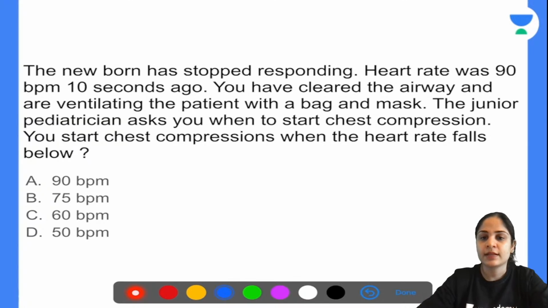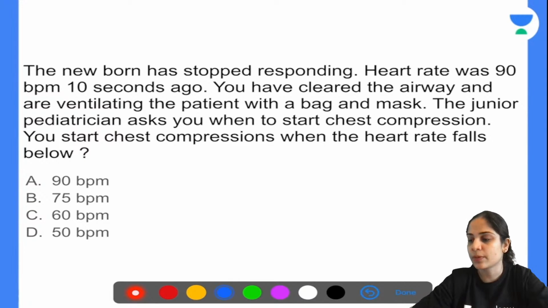All right. Next question. The newborn has stopped responding. Heart rate was 90 beats per minute 10 seconds ago. You have cleared the airway and you are ventilating the patient with a bag and mask. The junior pediatrician asks you when to start chest compression. You start chest compressions when the heart rate falls below 90, 75, 60 or 50 beats per minute.